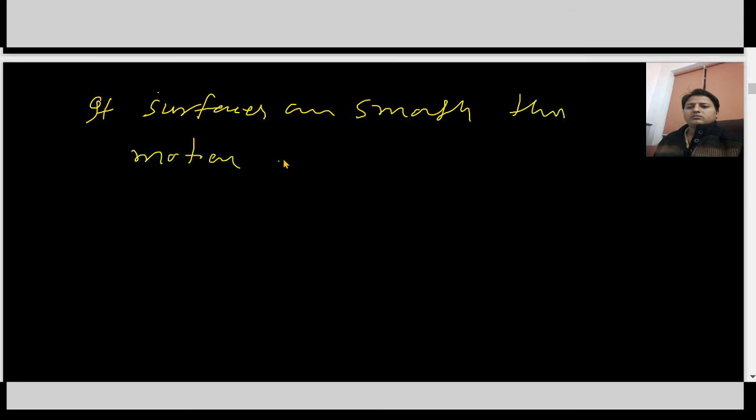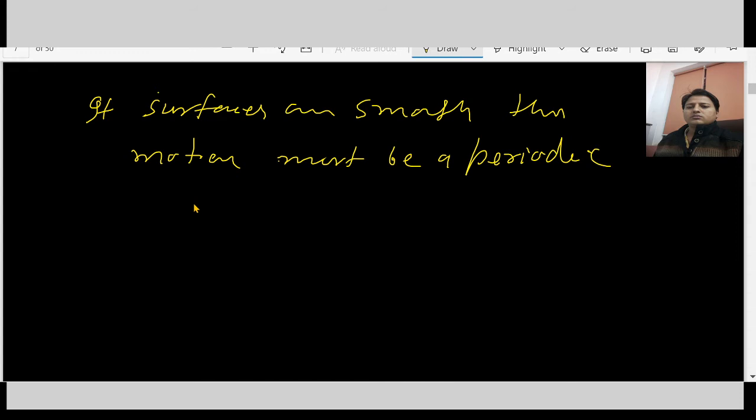If surfaces are smooth, this motion must be a periodic motion.